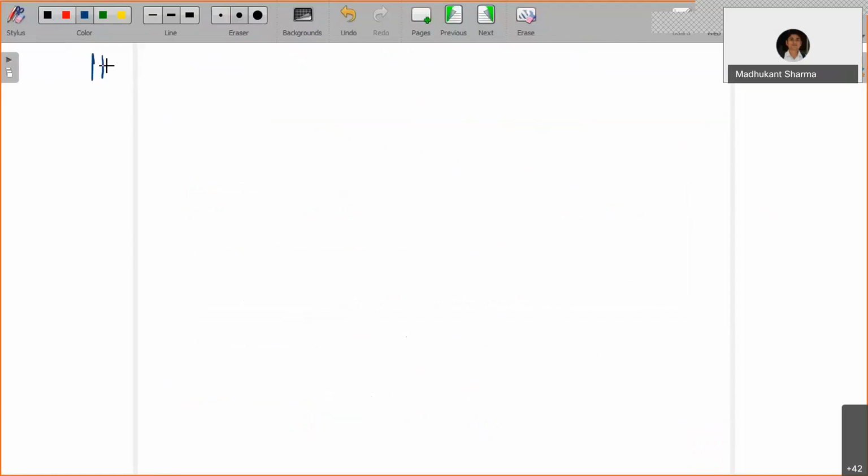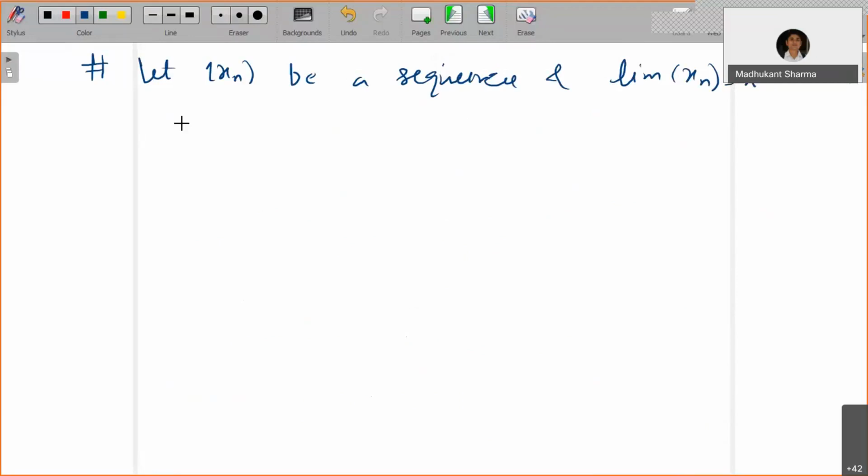Let xn be a sequence, and the limit of xn is x. So it is convergent and its limit is x. We claim that xn is bounded. How would you show this? Now, limit xn is x.